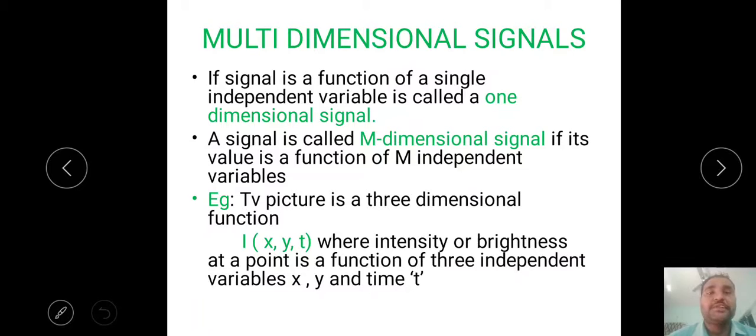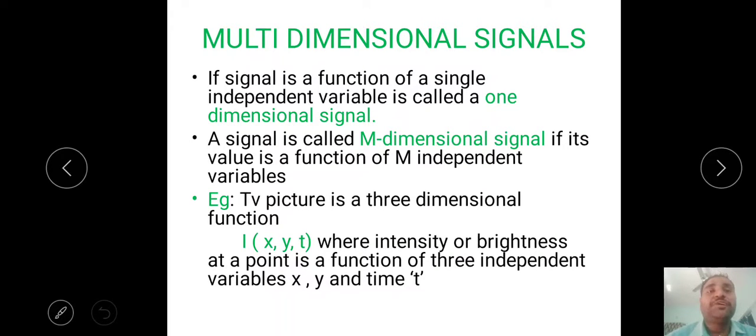If a signal depends on two independent variables, then it is called a two-dimensional signal. Like an image, it always depends on two, horizontal and vertical, the x and y axes. If a signal depends on two or more independent variables, then it is called a multi-dimensional signal. For example, video is a multi-dimensional signal. Why? Because it depends on three variables, x, y, t, where t is the time. Video means a number of pictures taken according to the time. That's why it depends on three independent variables, and it is called a multi-dimensional or three-dimensional signal.